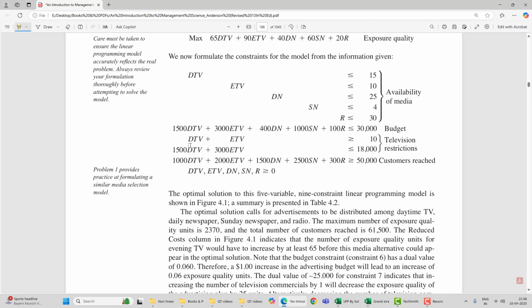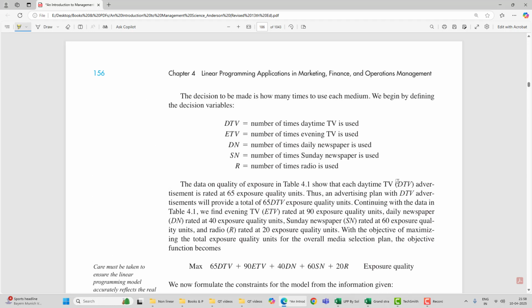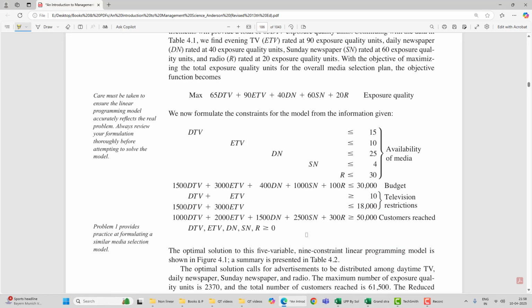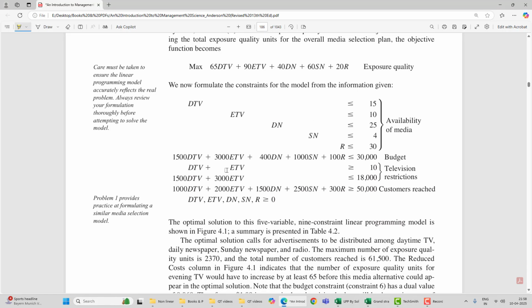Then the other conditions are mentioned here, and you can read those conditions, which will give you these equations. DTV plus ETV should be at least 10. The amount you spend on television should not exceed 18,000.